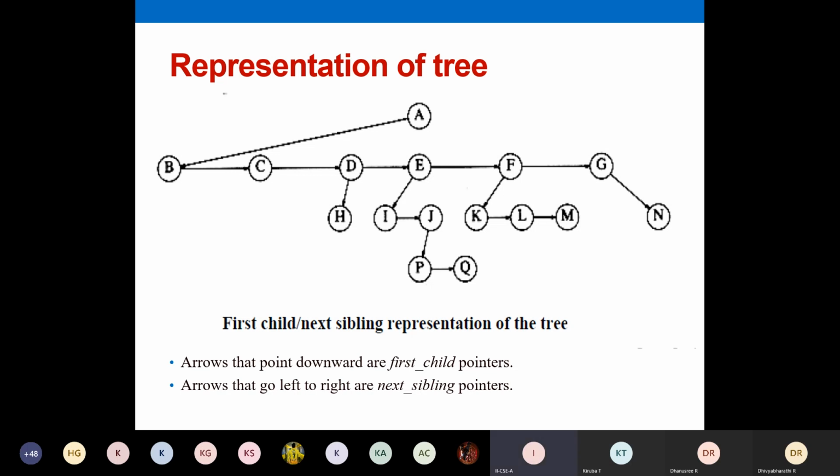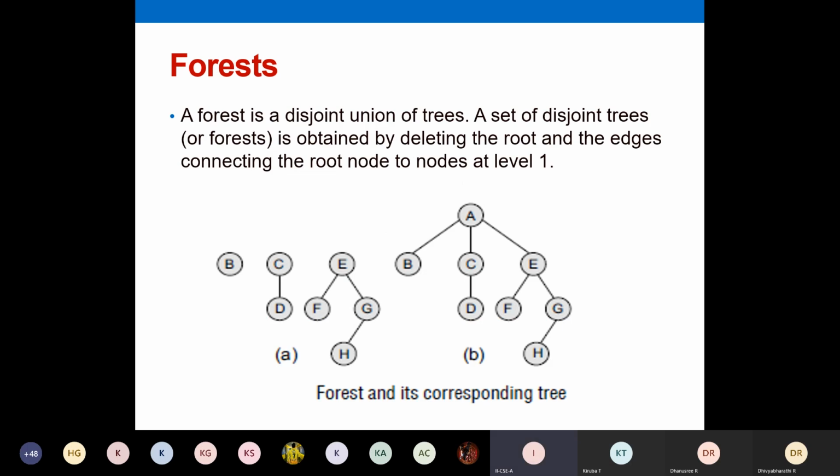Have you all drawn? If you have started, you can refer to the previous tree and complete the diagram. We'll see what a forest is. This is asked in your university exam for 2 marks. What is a forest? So many times they've asked in 2 marks, what is a forest?